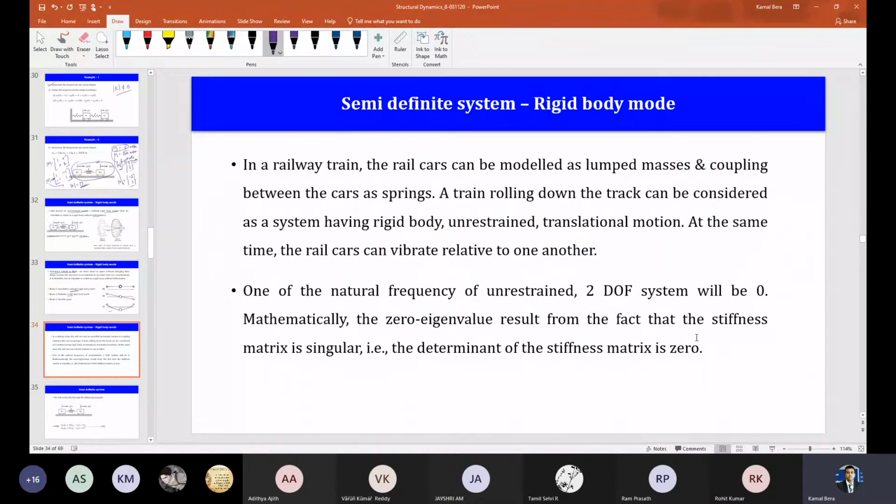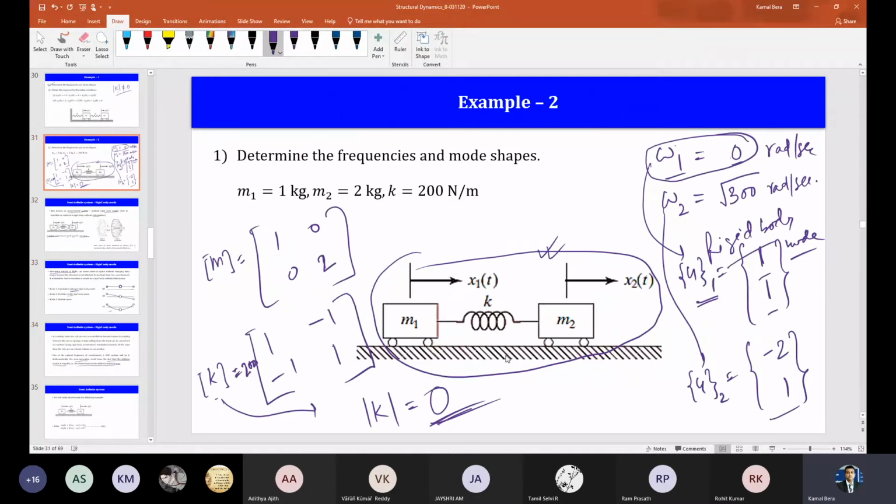So as I already mentioned, you can just read it out. Clear? Mathematically, the zero eigenvalue results from the fact that the stiffness matrix is singular. So the determinant is zero, right? You cannot invert it. The determinant of the stiffness matrix is zero, and that is proved in this example.